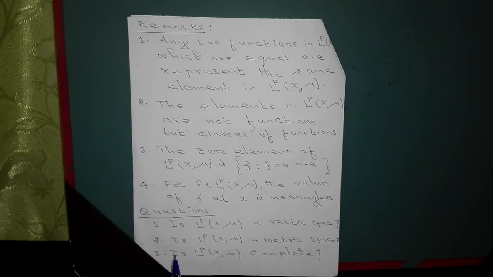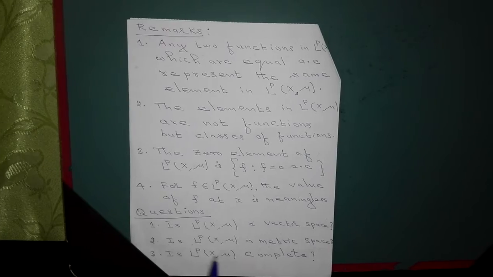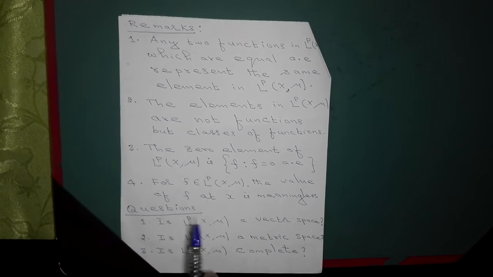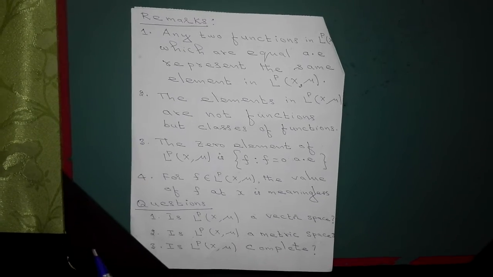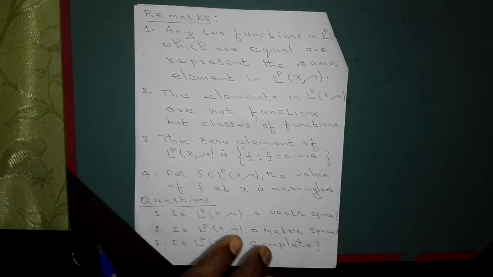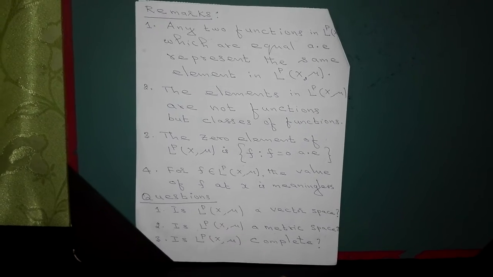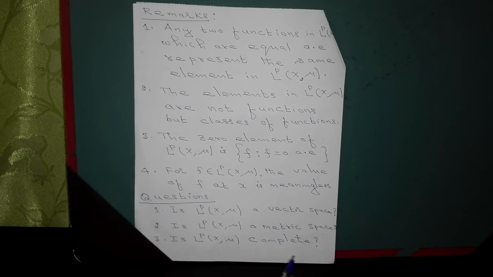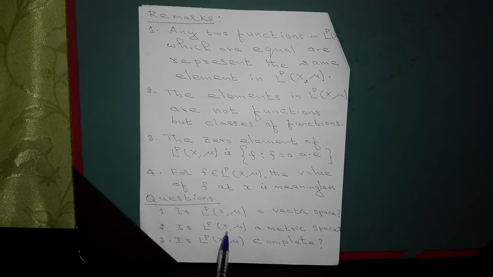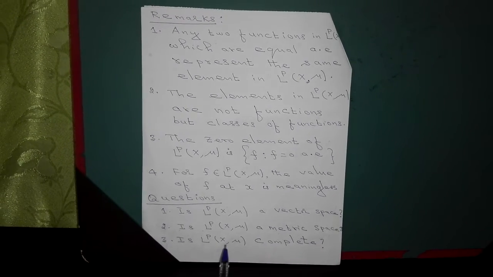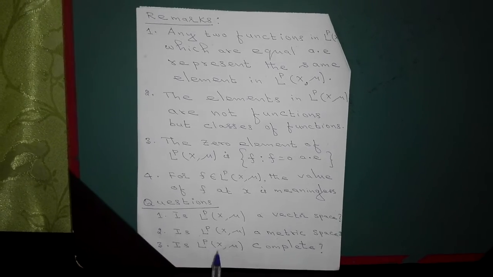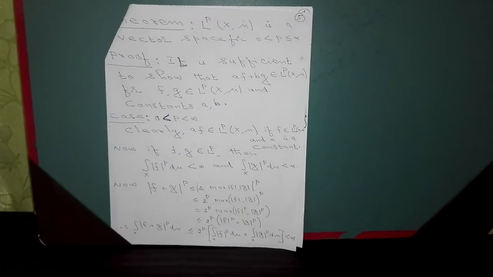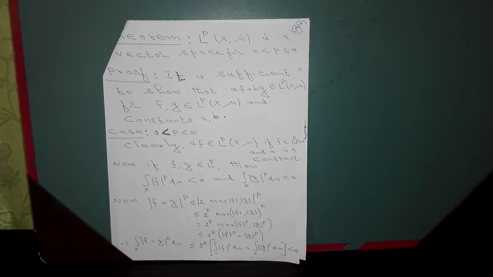If it is a metric space, then the next question is, is this space complete? Is L^p(X, μ) complete? So this particular topic is all about these three questions. Is L^p(X, μ) a vector space? Is L^p(X, μ) a metric space? If it is a metric space, what is the metric that makes the space a metric space? And the next question is, with that particular metric, is the space complete? Okay, so the first question is, is the space a vector space?